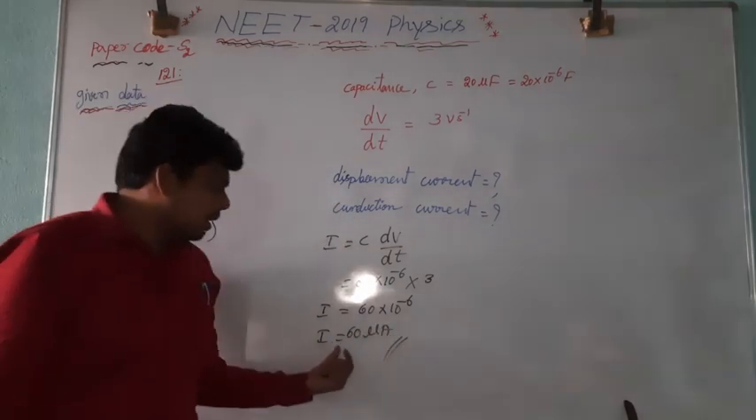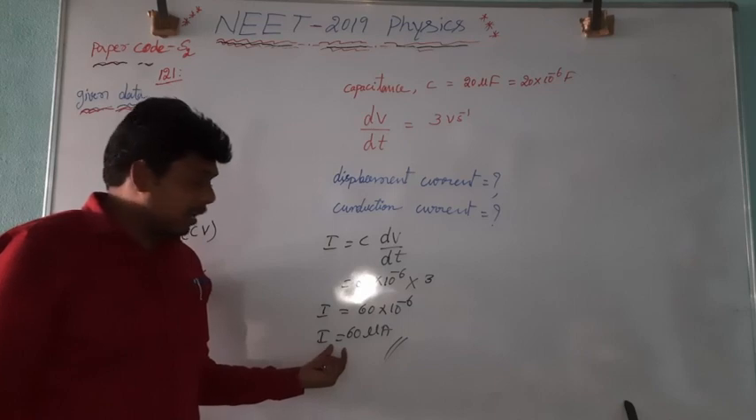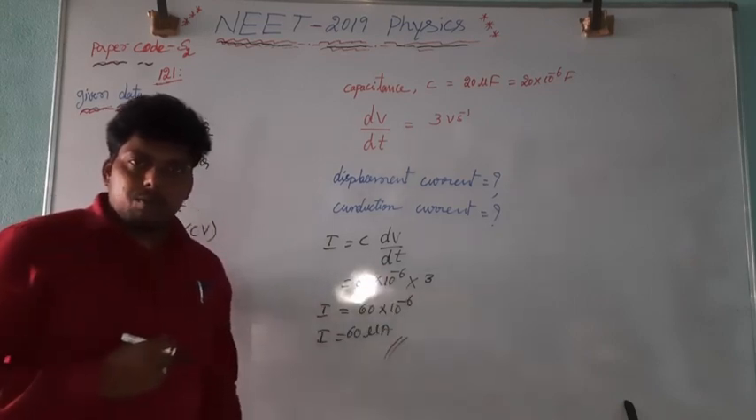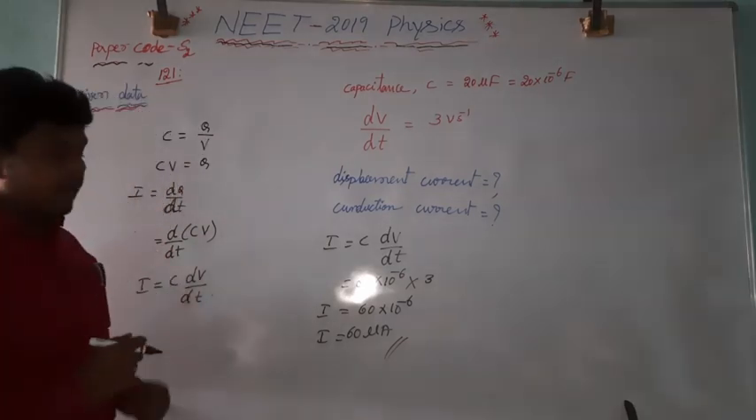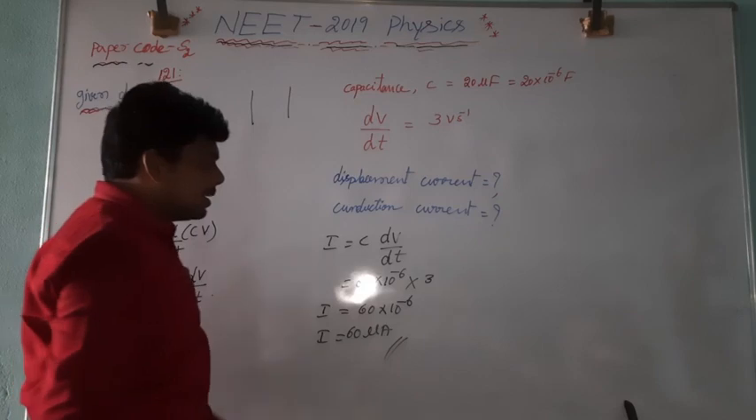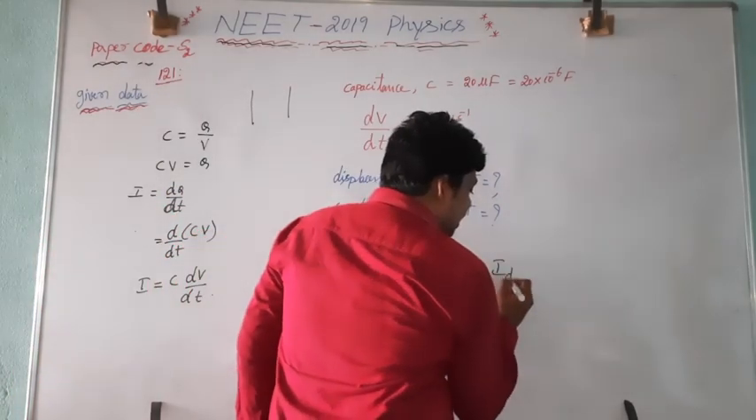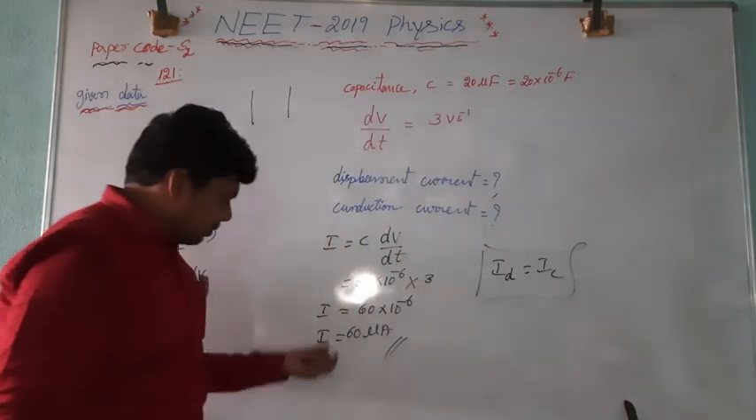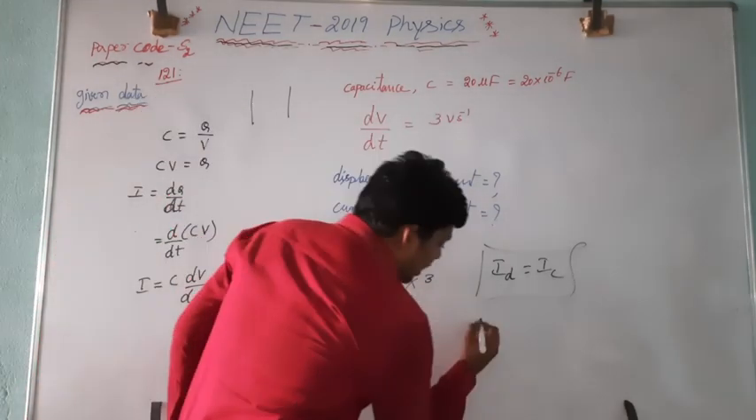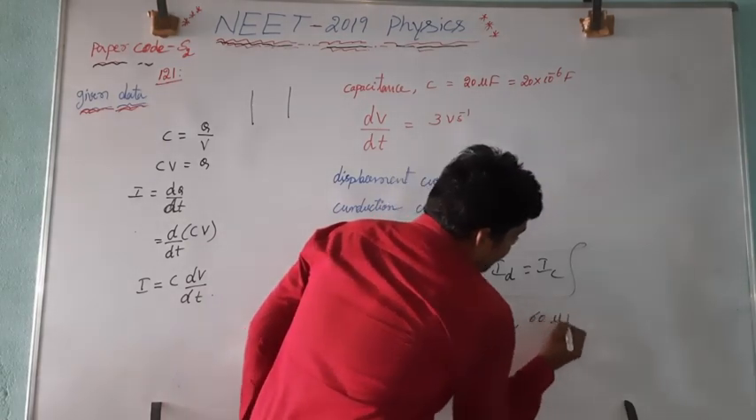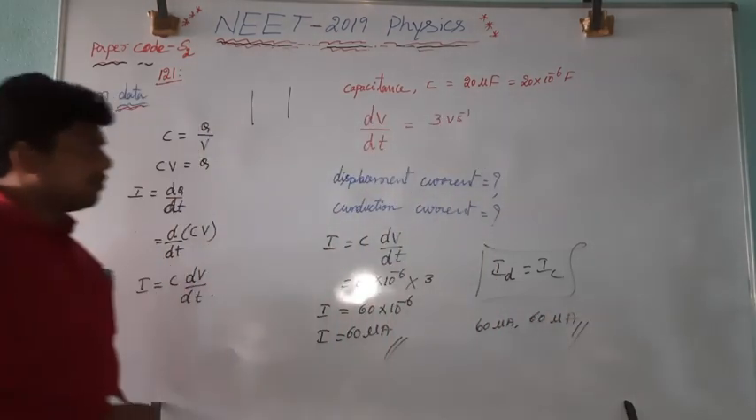This current is the displacement current, which is also equal to the conduction current in the wire between the parallel plates. In a parallel plate capacitor, whatever the displacement current is, that is equal to the conduction current. So your option is 60 microampere.